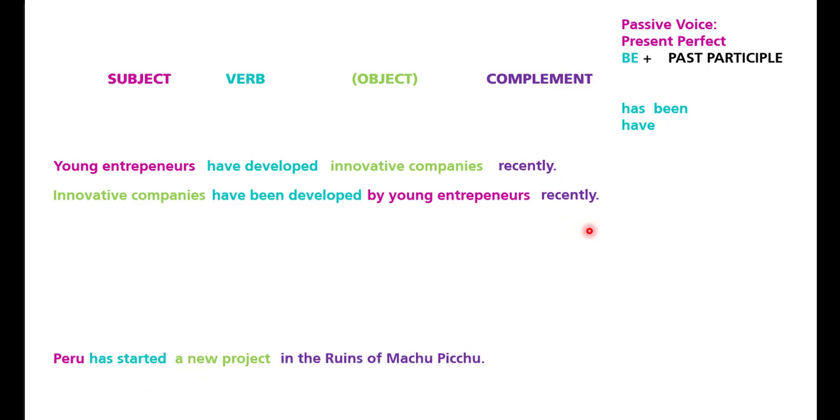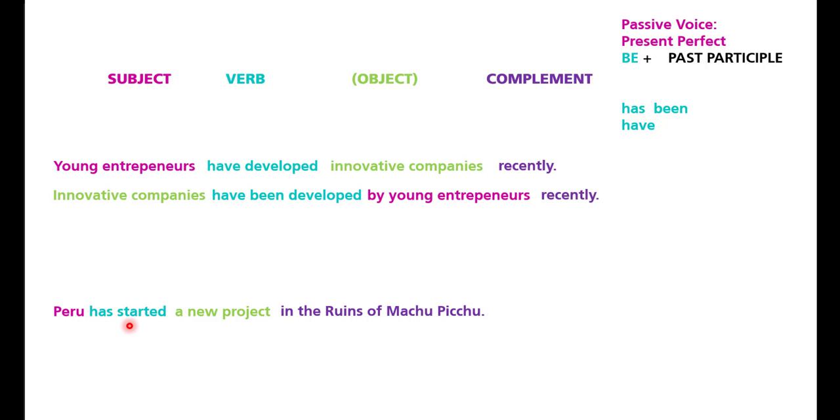Then the next one, Peru has started a new project in the ruins of Machu Picchu. In this case, you can say a new project has been started by Peru in the ruins of Machu Picchu. Okay, so remember, this is the formula: has been, have been, and the past participle of the principal verb.